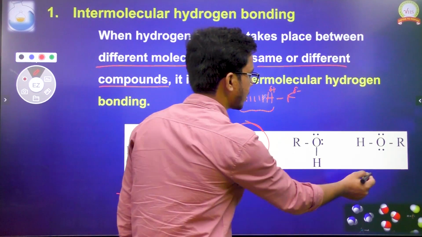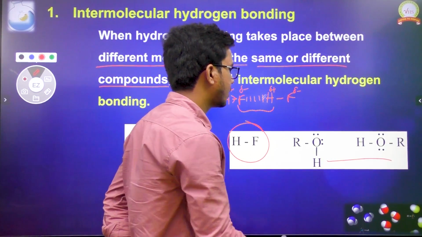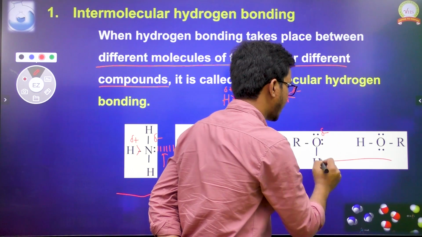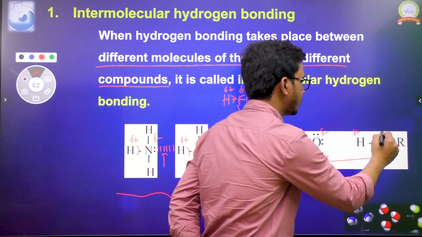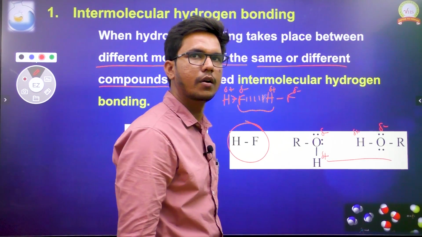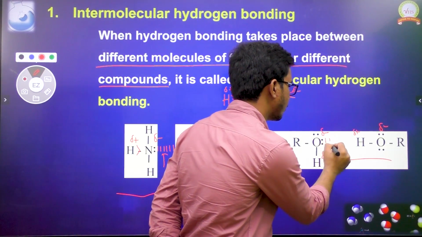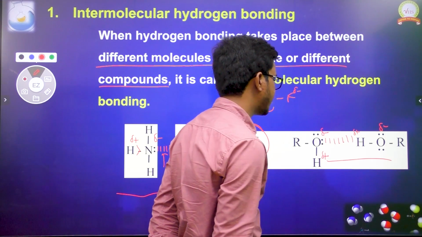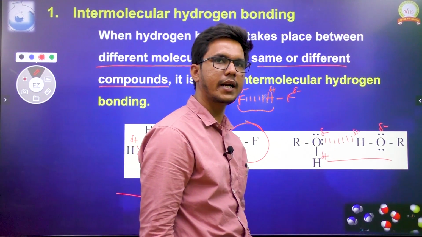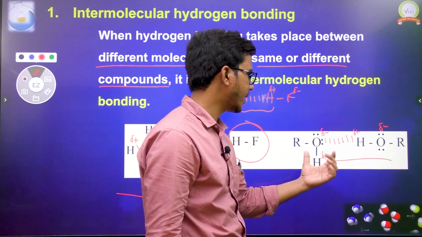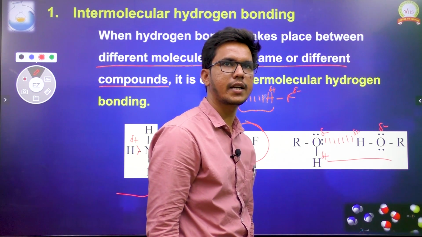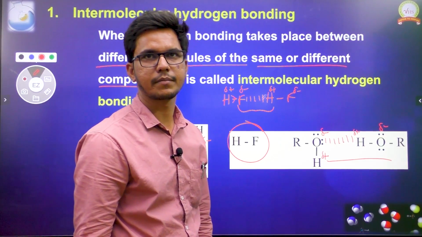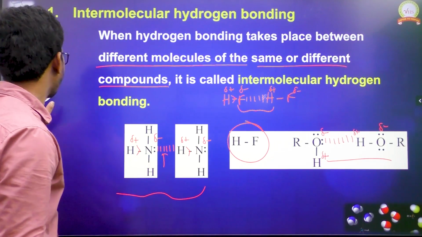If you take these examples, we have two alcohols, in which oxygen is the more electronegative atom and gets partial negative, and hydrogen is partial positive. Here also hydrogen is partial positive and oxygen is partial negative. Between these two, electrostatic forces form. This is hydrogen bonding, taking place between two alcohols. That is what we call intermolecular hydrogen bonding.